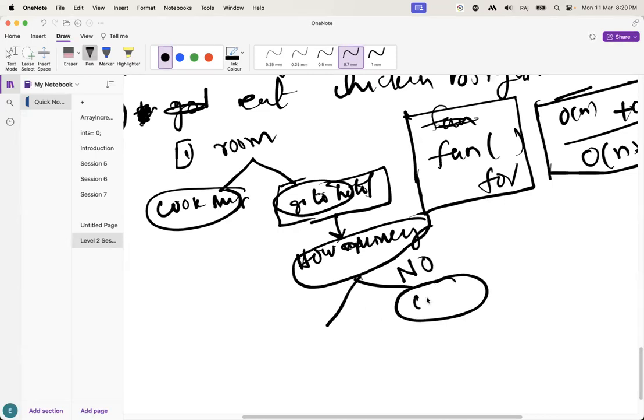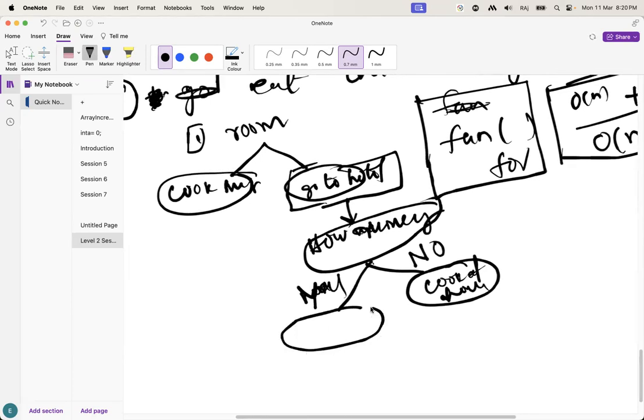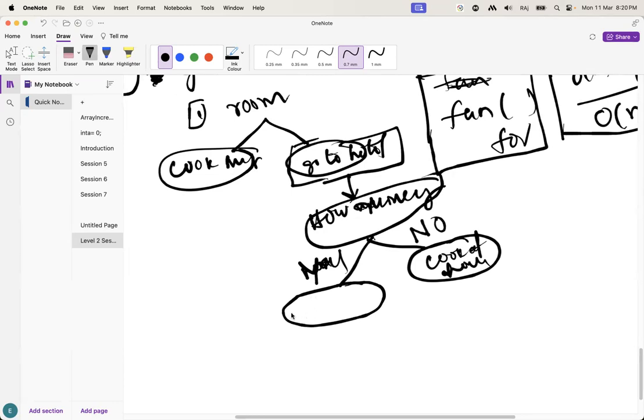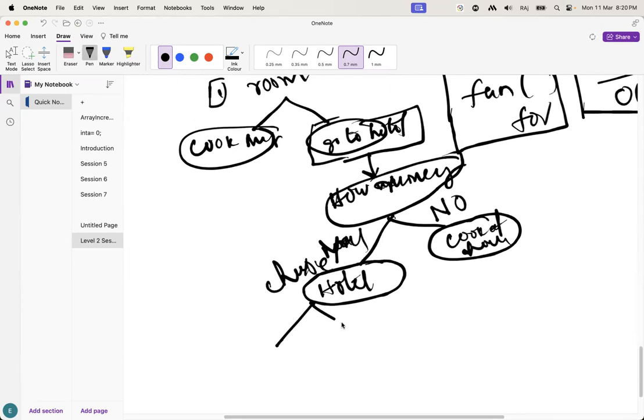Let's suppose maybe you cook at home something. But if you have money, what will you do? You have to decide which hotel to go to, right? Then there are two options.